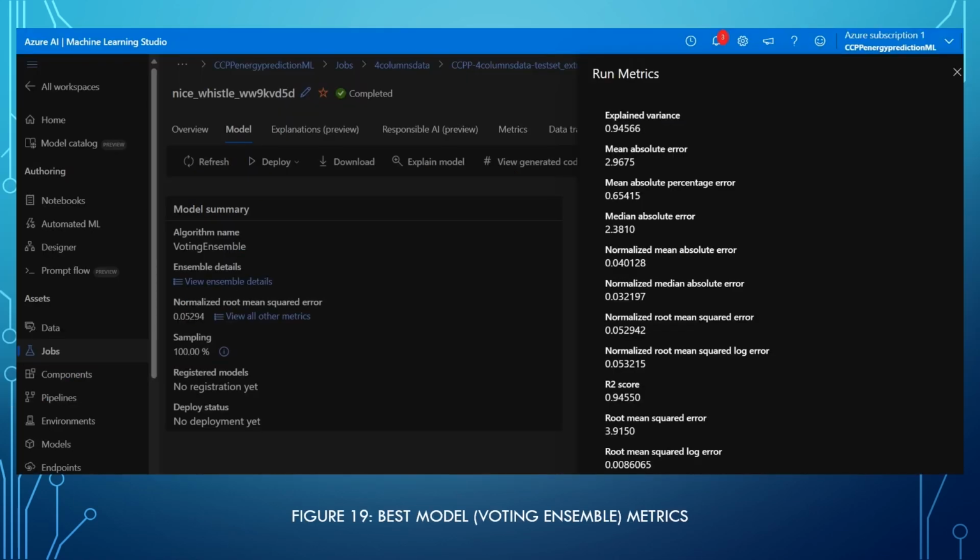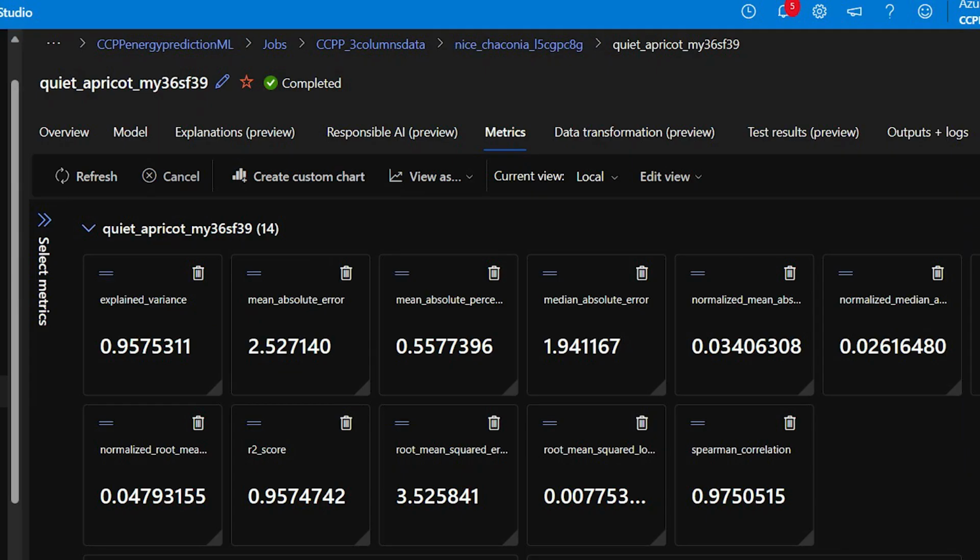Here are more run metrics, explained variance and all the others, which show that our model can predict with accuracy and confidence.